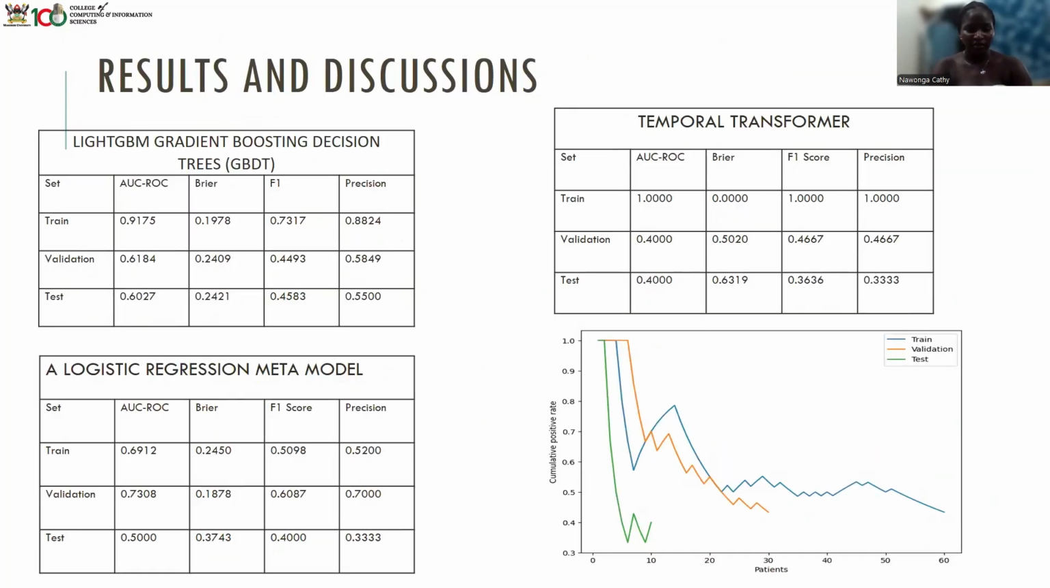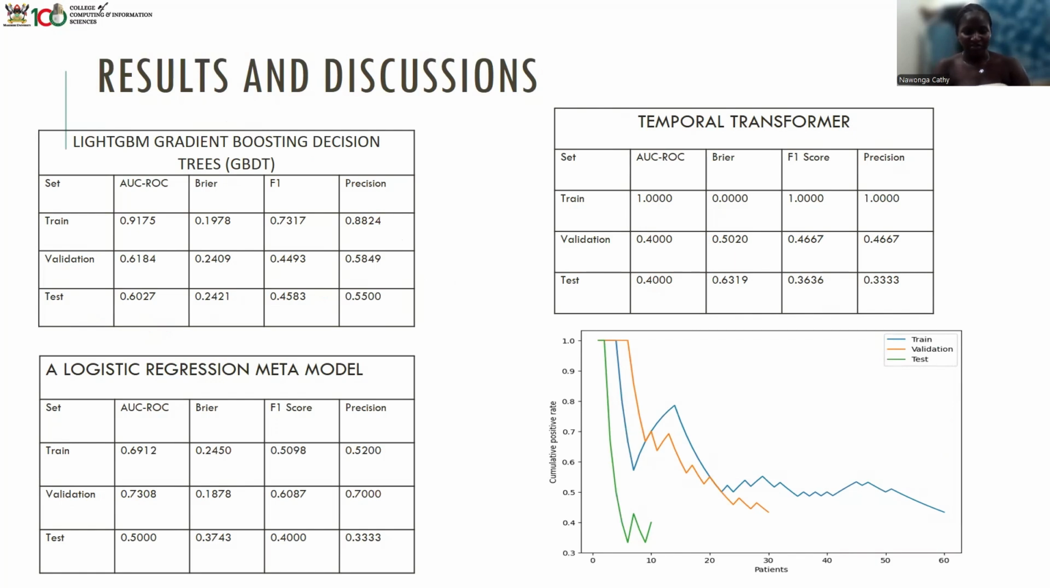Here we're going to be talking about our outcomes. So we modeled a LightGBM, gradient boosting, and a temporal transformer. We combined a temporal transformer for cycle-level modeling, then a LightGBM for tabular features with monotonic constraints, and a meta model. This meta model, a logistic regression meta model, blends both of them.